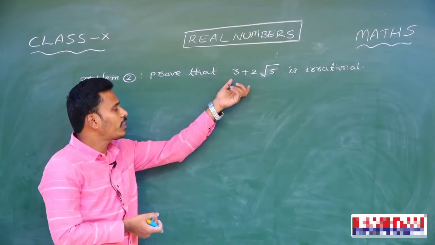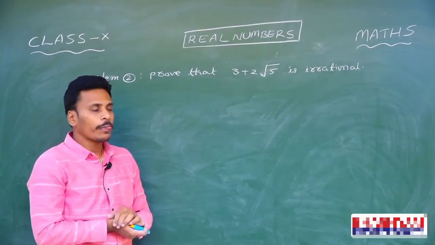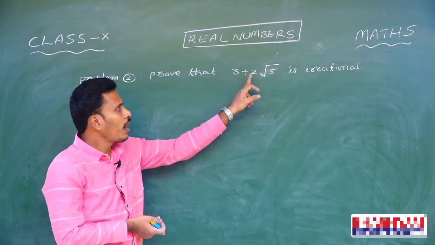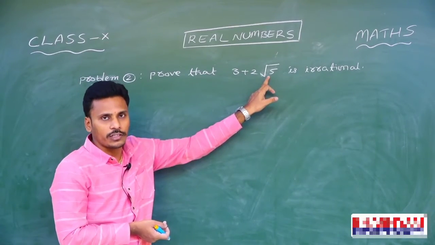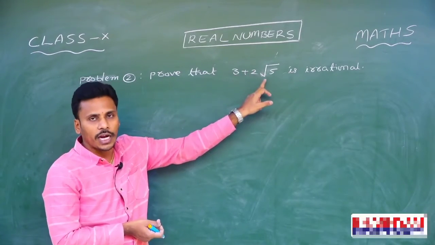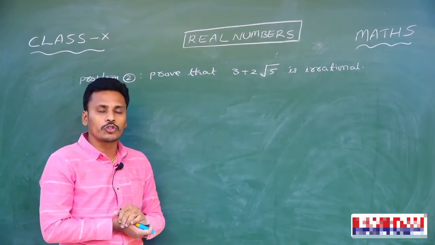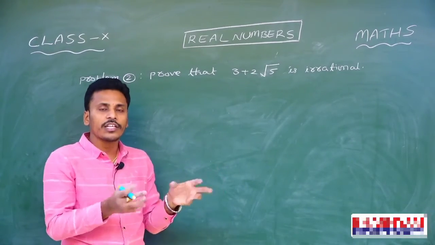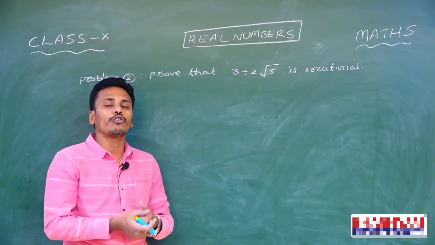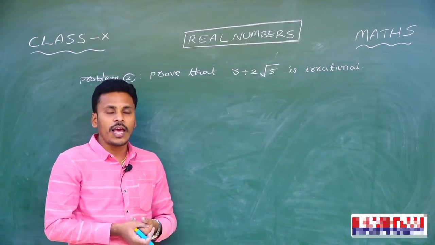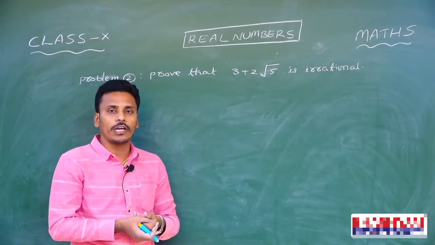Once you look at the number 3 plus 2 root 5, here 3 is a rational number and 2 root 5, root 5 is irrational. See, this part is rational and that is irrational. If you combine those two, rational and irrational, still it is irrational, and we are going to prove the irrationality of those numbers. Again, we use the same technique called proof by contradiction.